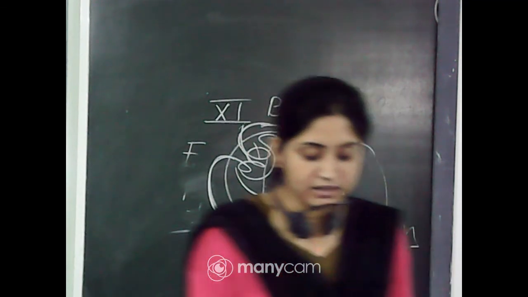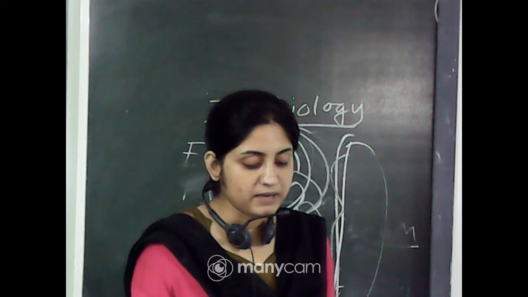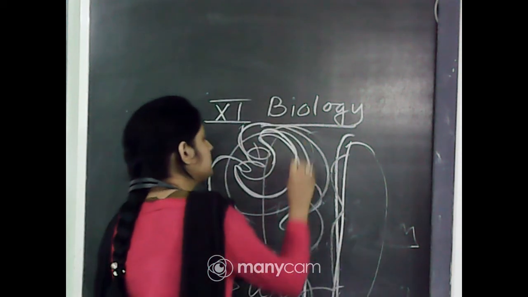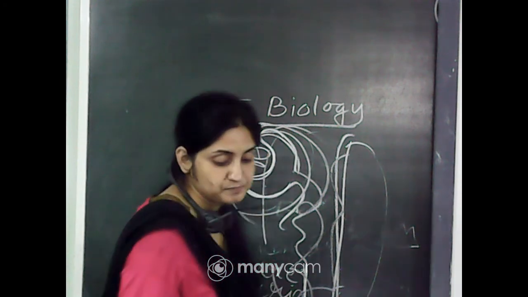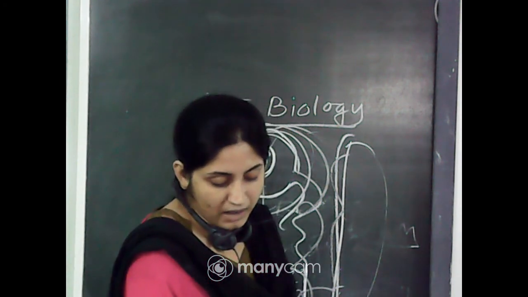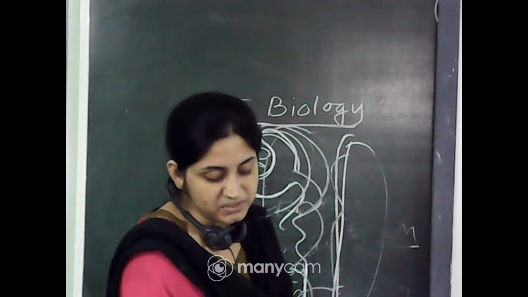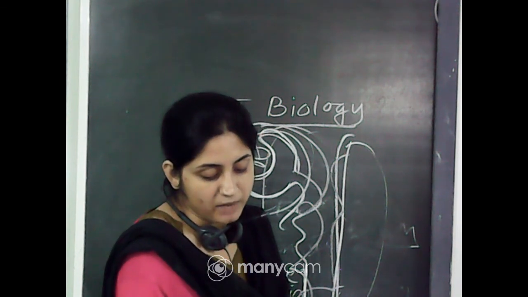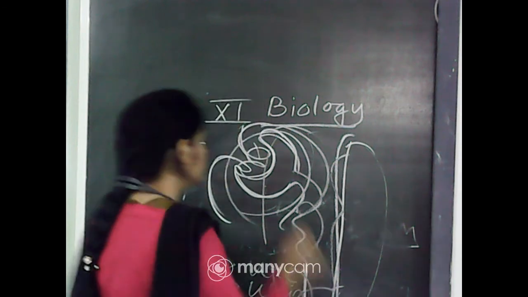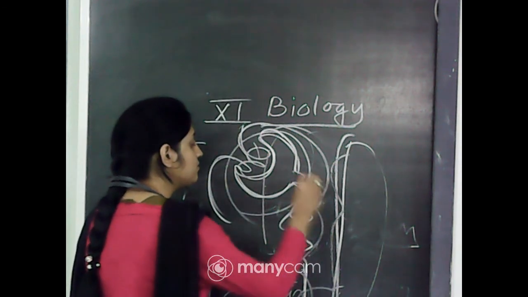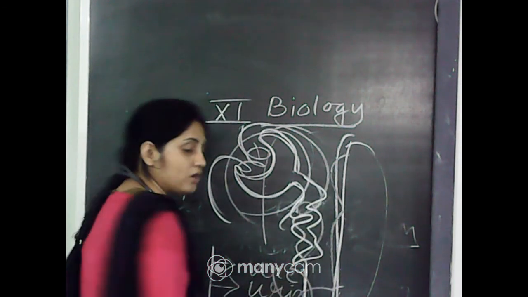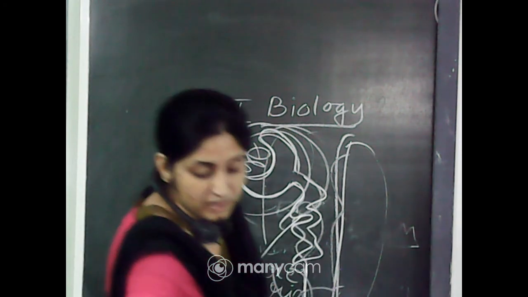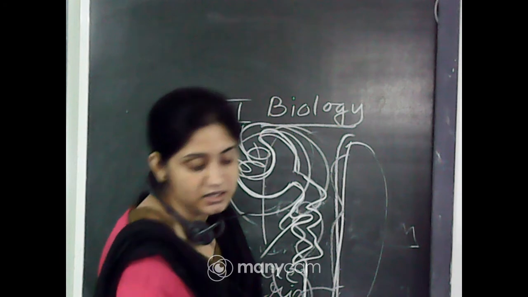The renal tubule begins with a double-walled cup-like structure, the Bowman's capsule. Bowman's capsule together with the glomerulus is called the Malpighian body or renal corpuscle. The tubule continues further to form a highly coiled network, the proximal convoluted tubule. This is the highly coiled tubule known as the proximal convoluted tubule. Then the hairpin-like loop of Henle is present.